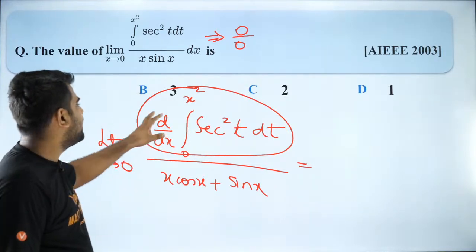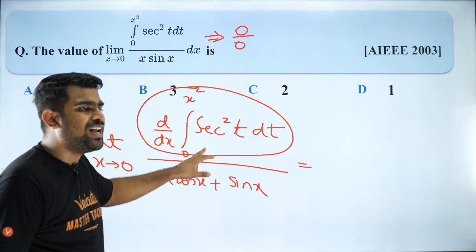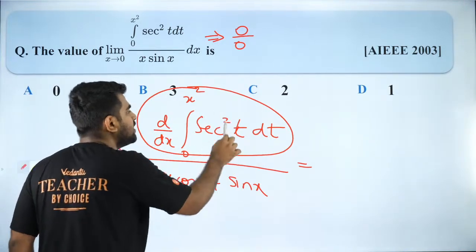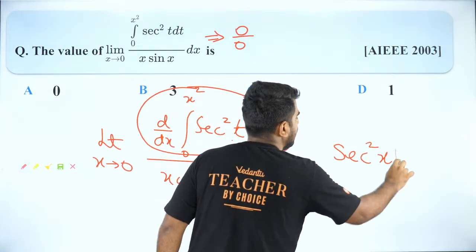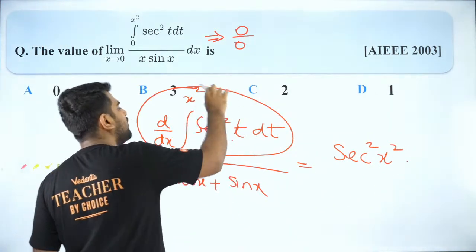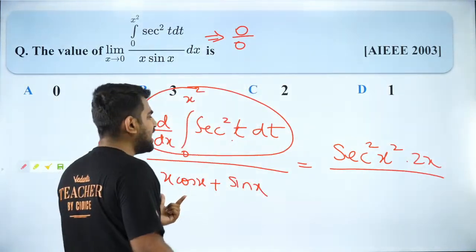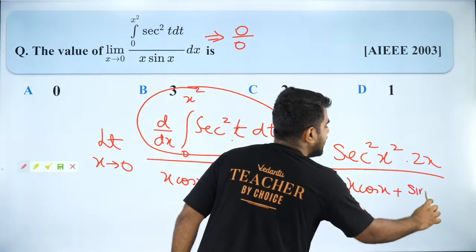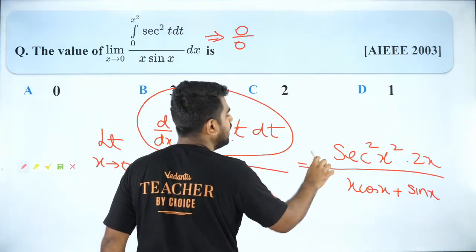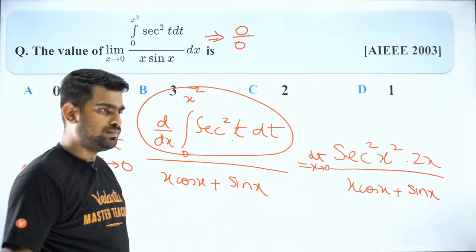So guys, when I use the Newton-Leibniz formula, what will I get? I will get secant square x square into derivative of x square, which is 2x, divided by, I have x cos x plus sin x, and we know that it is limit x tending to 0. Are you guys clear with it?